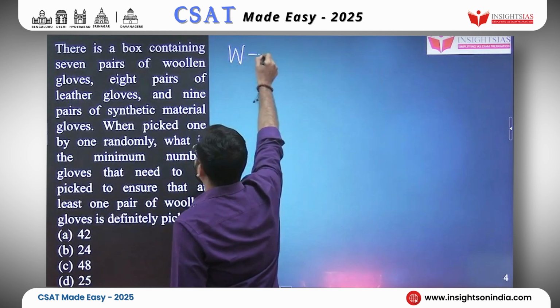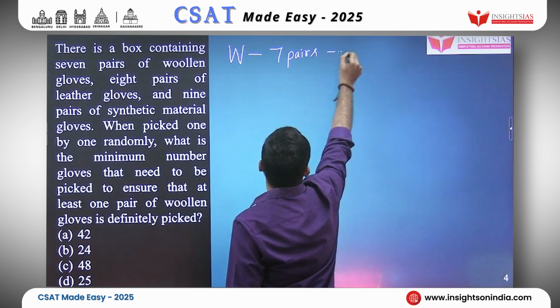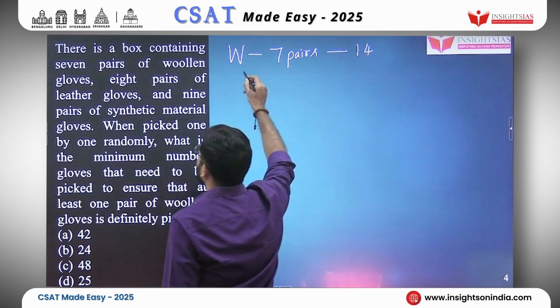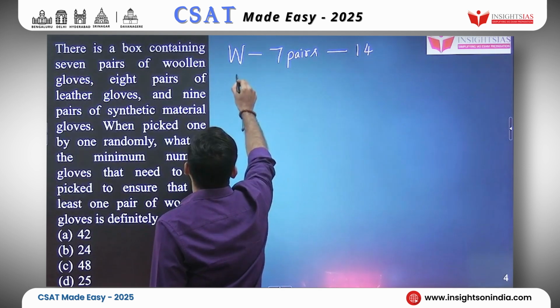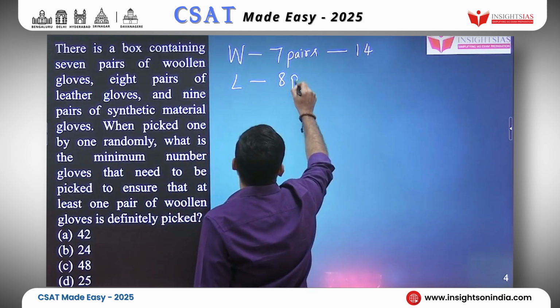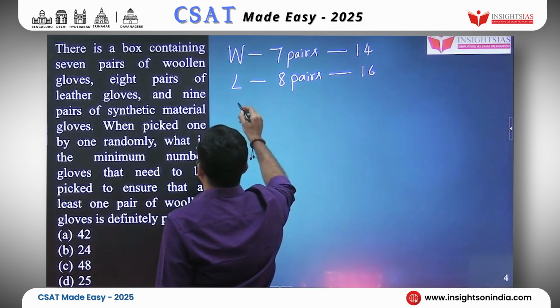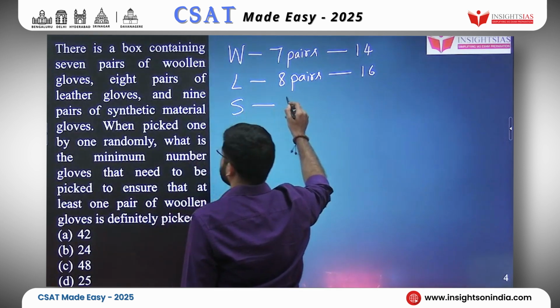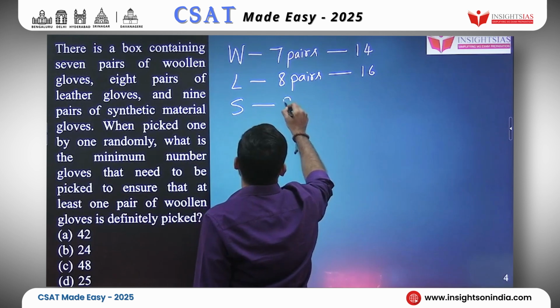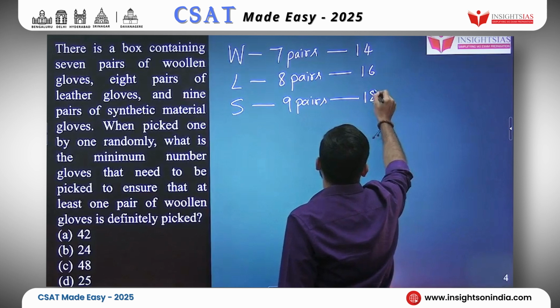Woolen, you have 7 pairs, so 14, and then leather, you have 8 pairs, so you have 16 gloves, and synthetic material we have 9 pairs, that would be 18 gloves.